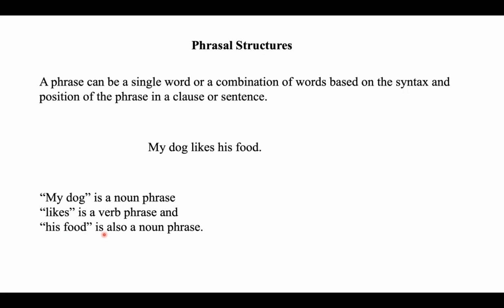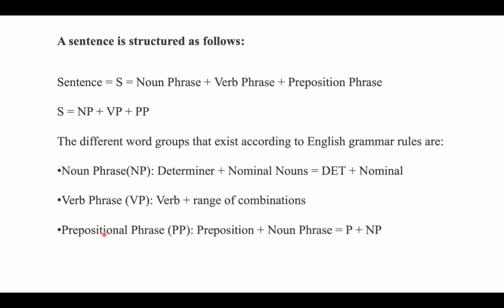For that, let us see how the sentence is structured. Here you can see the structure of a sentence. The sentence is represented with S, and it can contain a noun phrase, verb phrase, or prepositional phrase, which can be written like this.